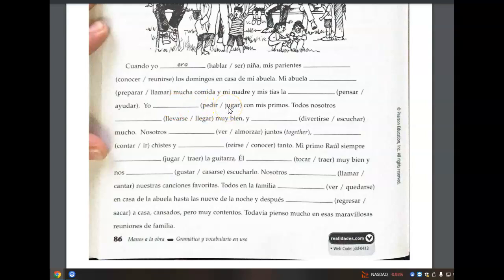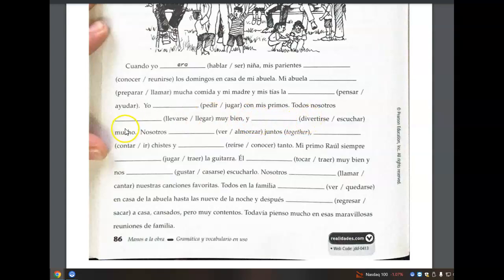Yo jugaba con mis primos. I used to play with my cousins. Todos nosotros nos llevábamos. Reflexive verb, reflexive pronoun. Nos llevábamos. We got along really well. Llevarse is to get along. And then divertirse, another reflexive verb, is to have fun. Same subject. Nos divertíamos. We would have a good time. We would enjoy each other is literally what it means.